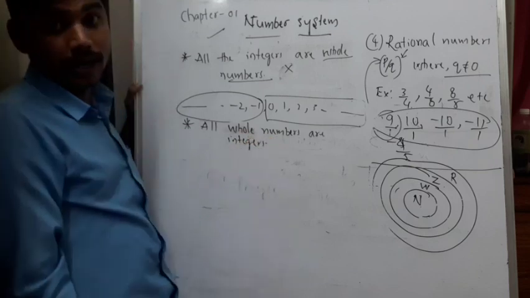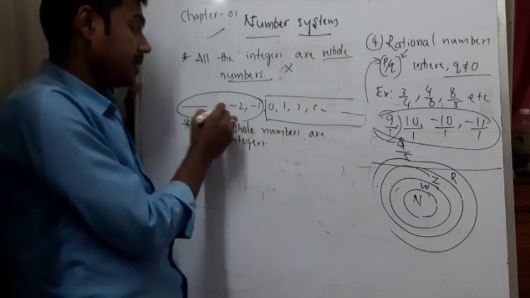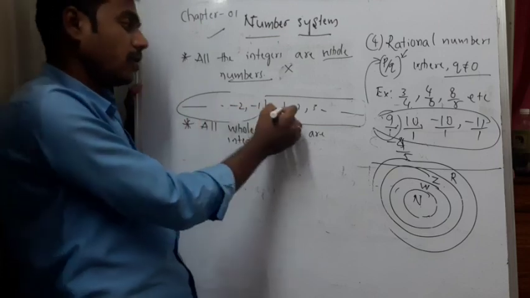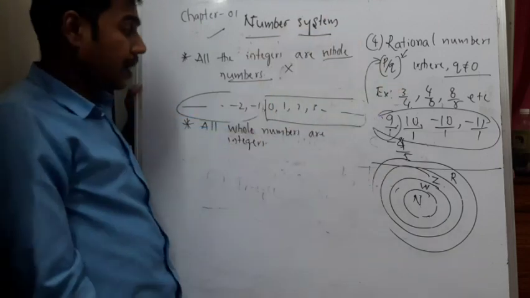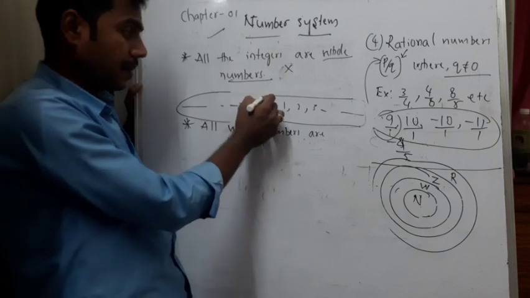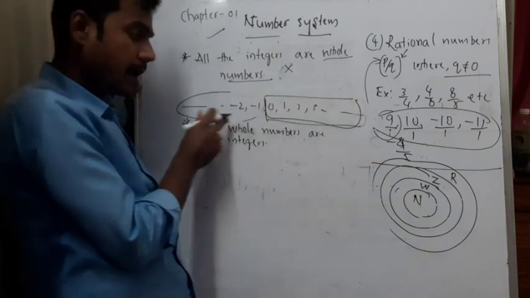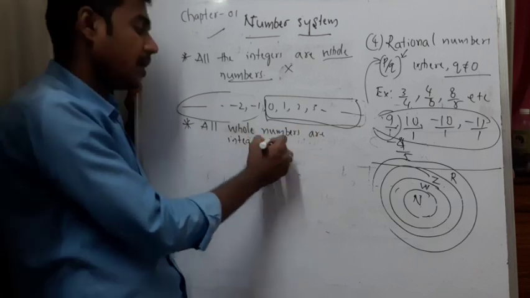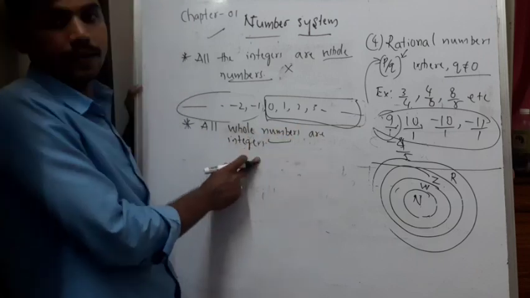This is the set of integers: -1, -2, and so on, 1, 2, 3, and so on. All whole numbers are part of integers. Yes, all whole numbers are integers. So it is satisfied, hence it is right.